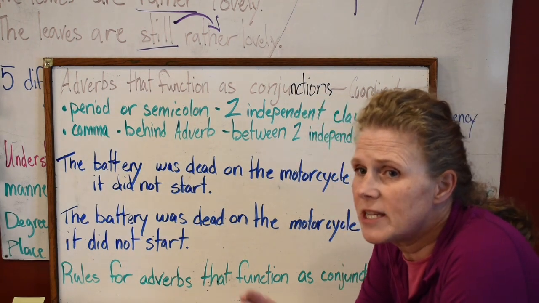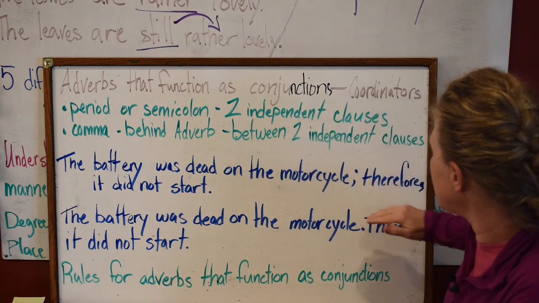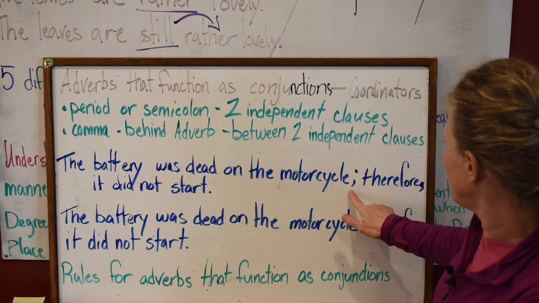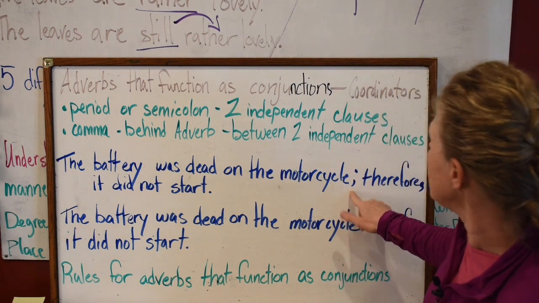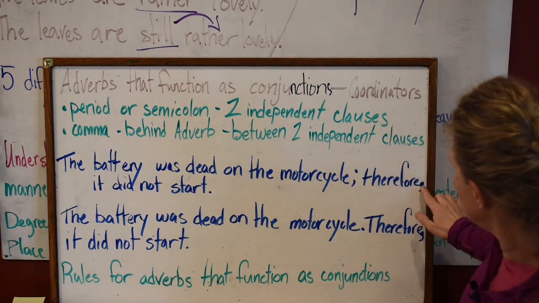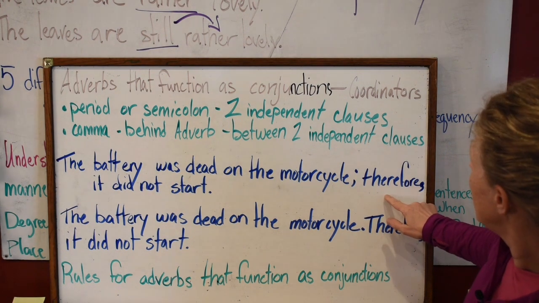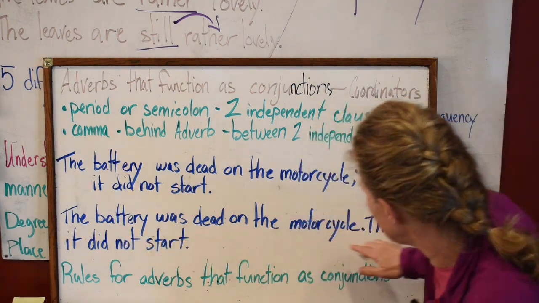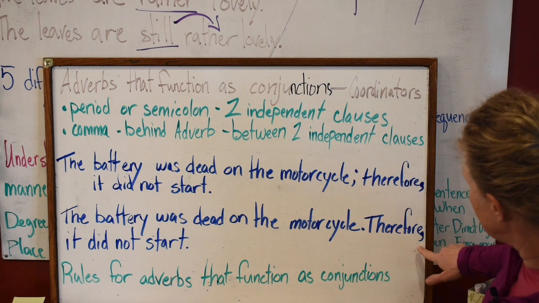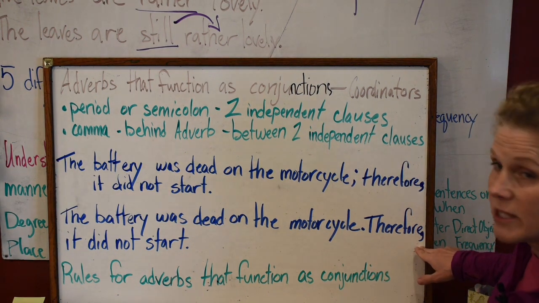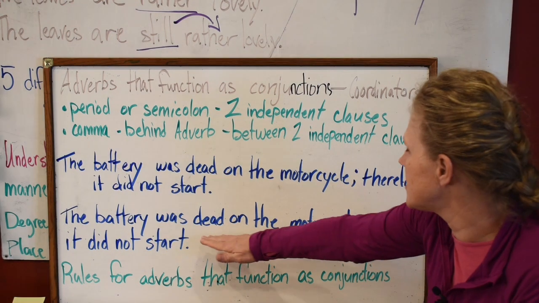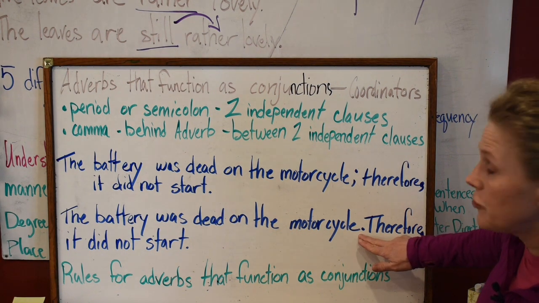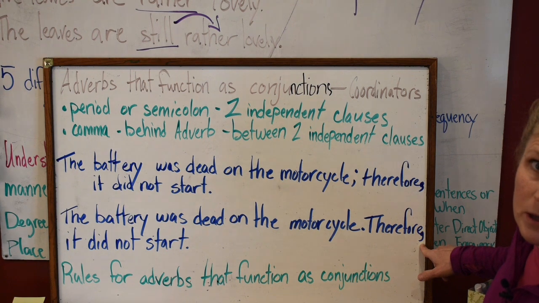But if you're going to use an adverb that is functioning as a conjunction, then you need to make sure that you have a semicolon in front of it, right in between the two independent clauses, and then you have a comma that follows the adverb. Okay, that's how you do the punctuation. Or look at this one. I put a period here, but then with the next word, you would still comma that. And you have therefore right there. This is two sentences now. But you need to remember, if you're using this and you do put a period, you need to put a comma there. That's the whole point.